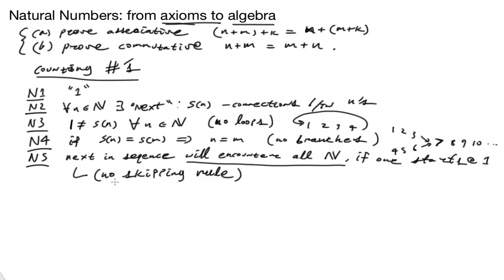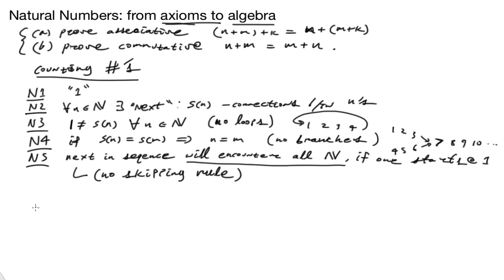Of course, you could imagine different sorts of number systems where you could skip from, let's say, 2 to 4, and then 4 to 6, and so on and so forth. So your notion of next wouldn't be uniform. Okay, so that's our idea of the natural numbers.